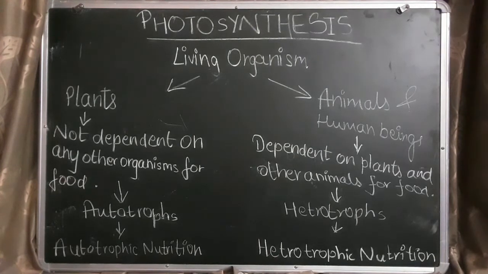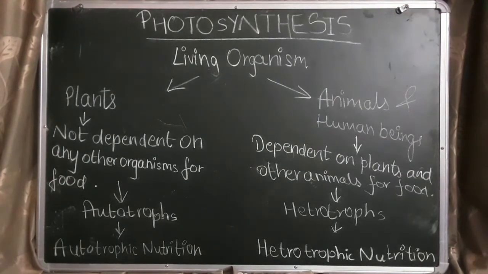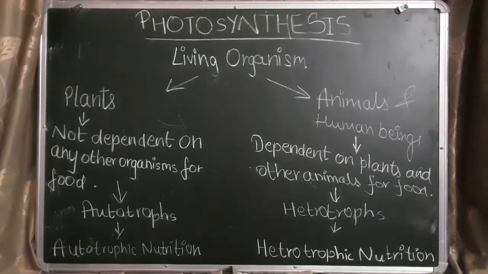food from them also. Plants are called autotrophs, because we have studied that they are not dependent on any other organism. And animals and human beings are called heterotrophs, meaning they are dependent on plants and animals for their food. The nutrition that the plants are taking in is called autotrophic nutrition, and the nutrition which humans and animals are taking is called heterotrophic nutrition.